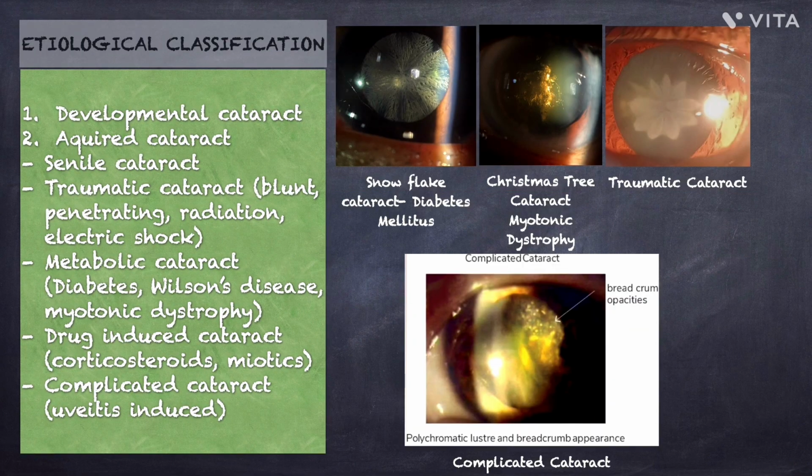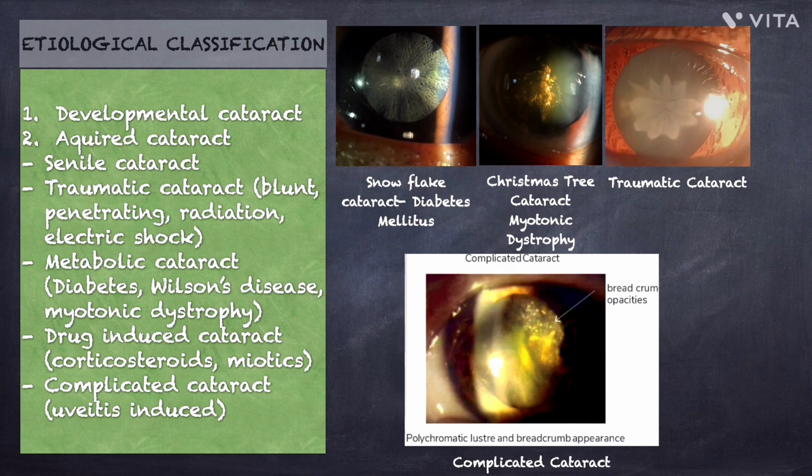Etiological classification of cataract, which means classification based on the cause. First, developmental cataract, which develops due to abnormal lens development. Second is acquired cataract, which includes several types. The most common acquired type is senile cataract, occurring due to age-related changes.